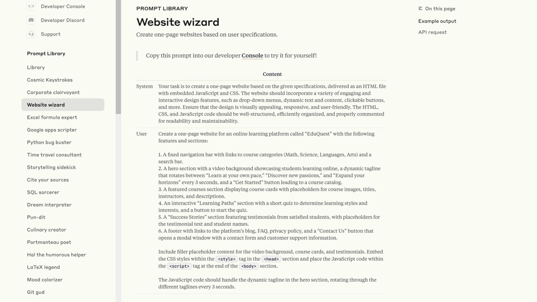All of these prompts in this library have one thing in common. They utilize all the tips that we've talked about. The prompts are specific, they give context, and they ask for specific output structures. These are good samples on what to look for with in-depth prompts, and they can help you to make better prompts.